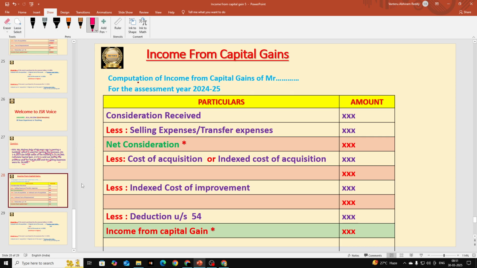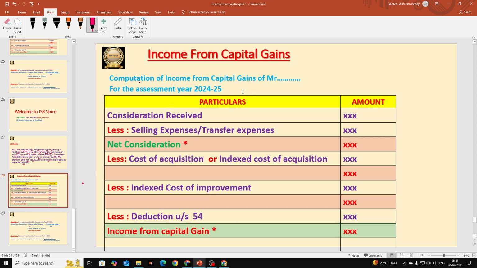So here whenever we do the solution, you already know this is the format that we are going to follow. On the top we should give the heading, that is, computation of income from capital gains of Mr. Mohan Raju. Assessee name we should write here, Mohan Raju, for the assessment year 2024-25. This is the heading.